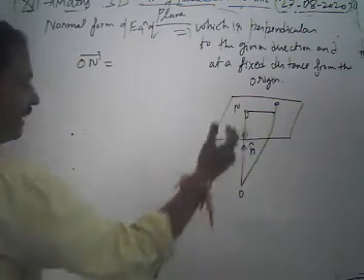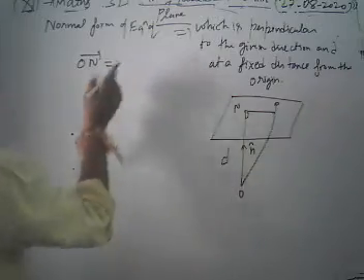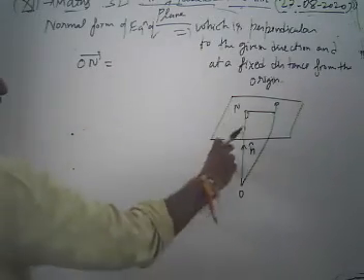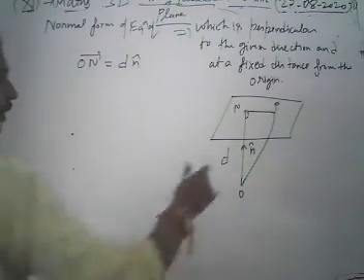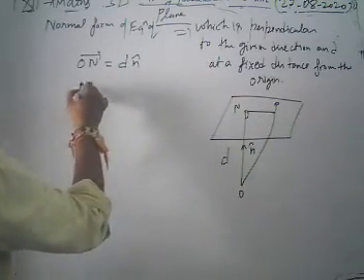This n cap is in the direction of the plane there. Then our ON vector is defined by its magnitude d, and then it's defined as d n cap. How can we get our vector NP?